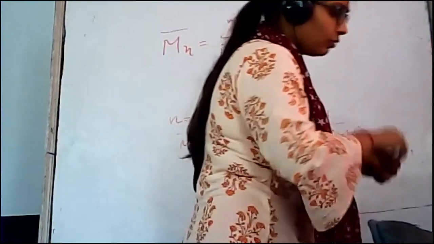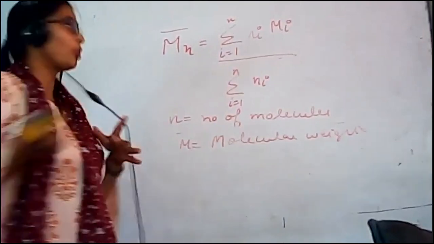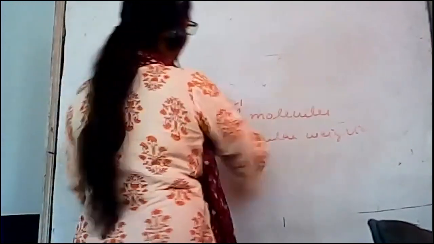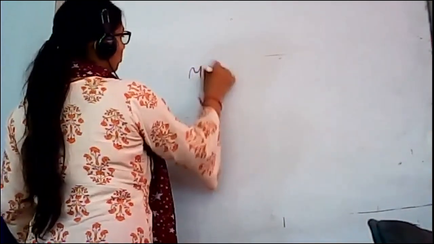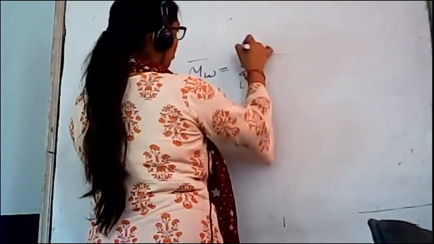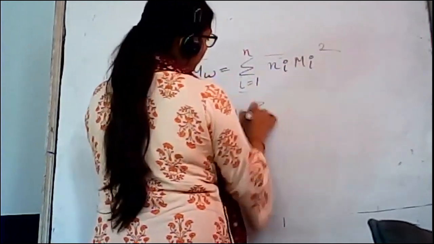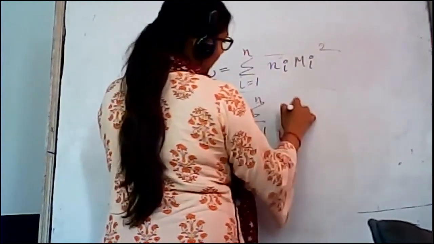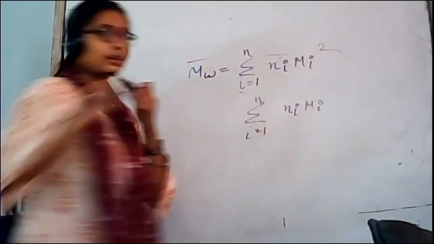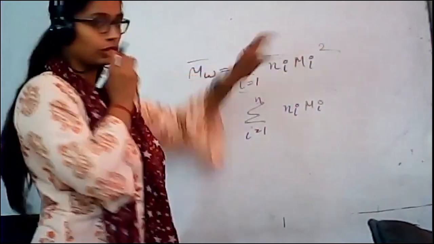Now we have Mw, that is weight average molecular weight, right? So for that, I have the formula like this. Mw bar is summation i equal to 1 to n of Ni Mi square over summation i equal to 1 to n of Ni Mi. Again here Ni is the number of molecules and Mi is the molecular weight, right? So now we will do some numericals on this.